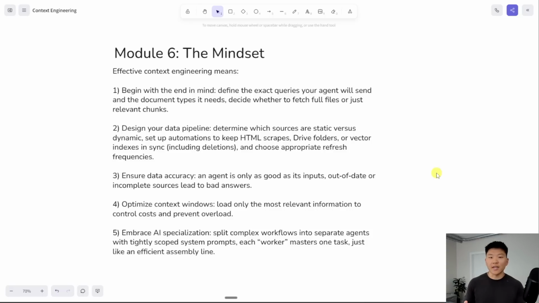And then number 5, which I think is really important, is to embrace AI specialization. Whenever I have an AI agent or an AI model in some aspect of an automation, I try to think to myself, how can I make this AI just do one job really well? It's cool that you can have AI agents do tons of different jobs and all handle it in one, like some sort of super agent, but that's kind of the whole reason why with the Ultimate Assistant, rather than giving it all the Gmail tools, all the calendar tools, all the contact tools, we give it fewer tools, and then all it has to do is take care of basically delegating the query to the right spot.